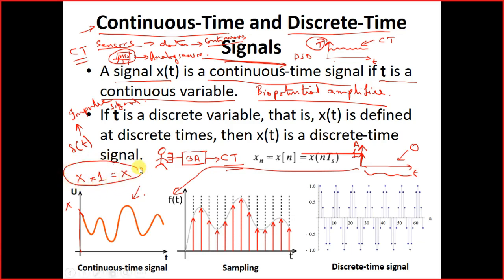We know from our basic arithmetic. Now over here, at t equals 0, we will get the value of the original signal. So this is the power of the impulse signal, right?